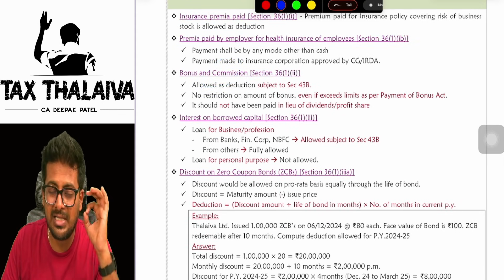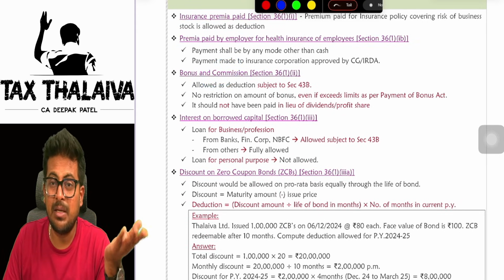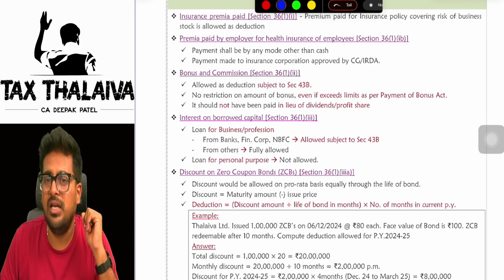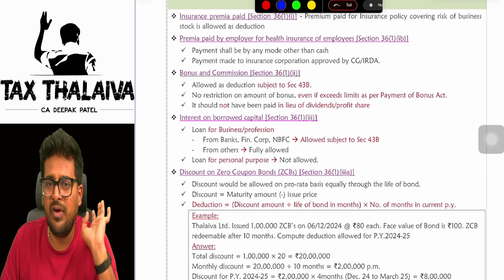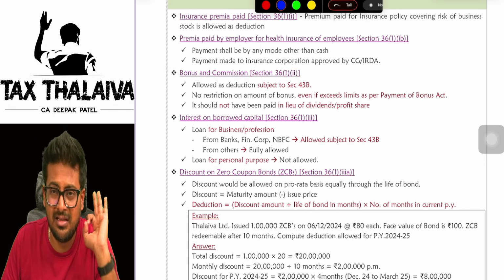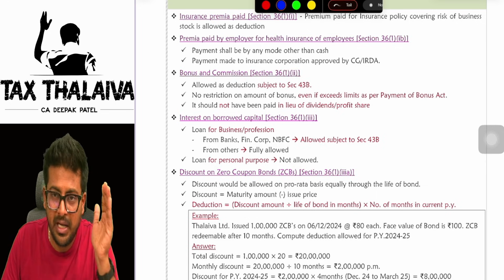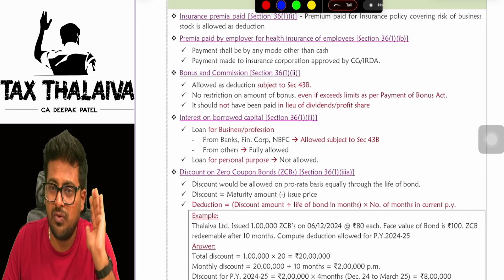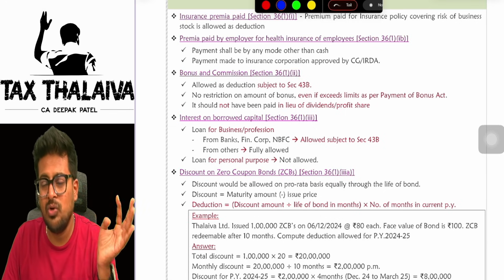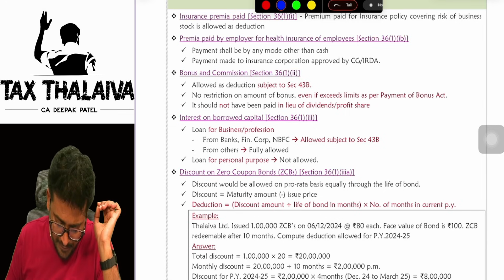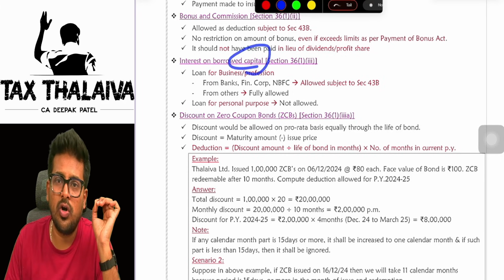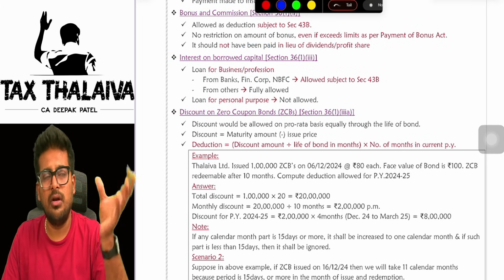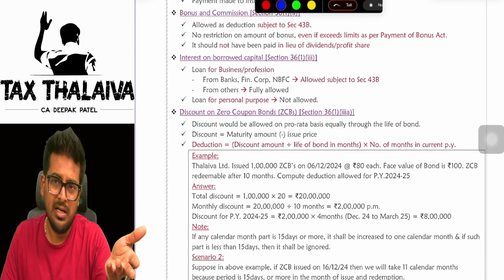Bonus and commission, boss. Bonus and commission, keep in mind one thing, it is subject to section 43B. But what is 43B, sir? We will just very shortly see. In simple terms, if I have to summarize, section 43B is nothing but you have to actually make the payment on or before the due date of filing return of income under section 139(1). Only then you will be eligible to claim a deduction. Interest on borrowed capital. If you have taken a loan for a business or profession, you can claim deduction.